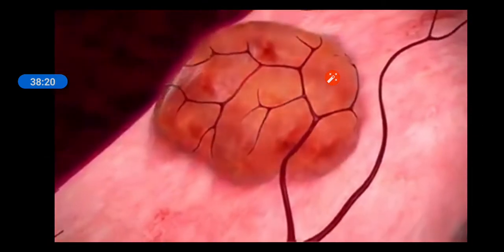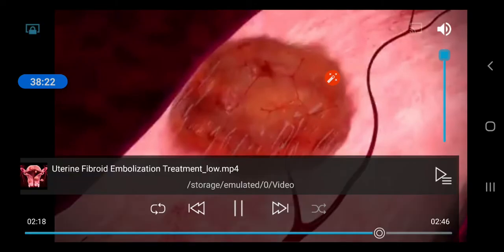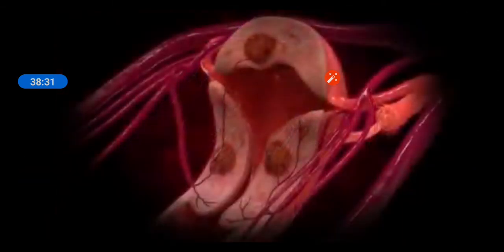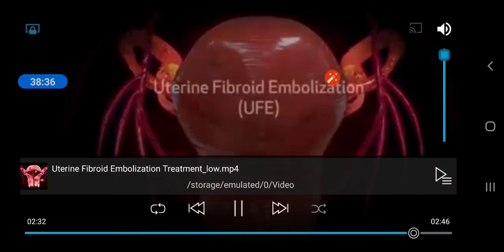Once the blood supply to the fibroids has been blocked, the fibroids begin to shrink. There is no scar tissue and minimal blood loss with UFE. Recurrence of the fibroids with uterine fibroid embolization is rare. Most women are able to return to light activity within a few days of the UFE treatment.